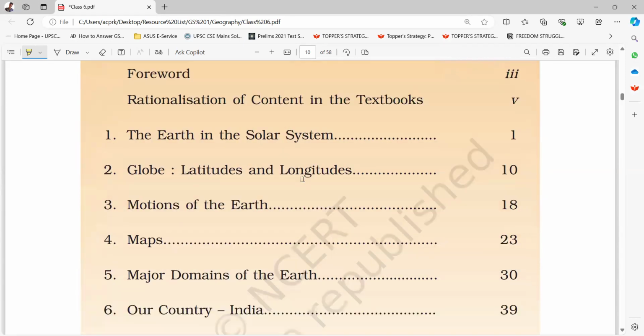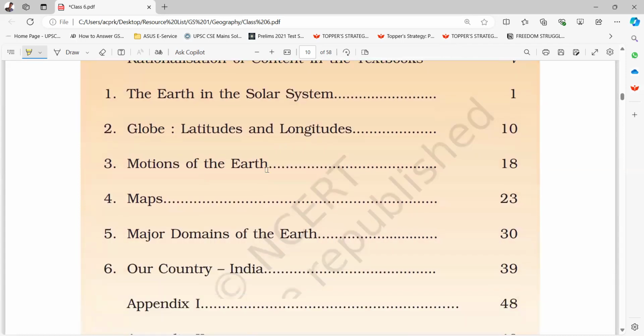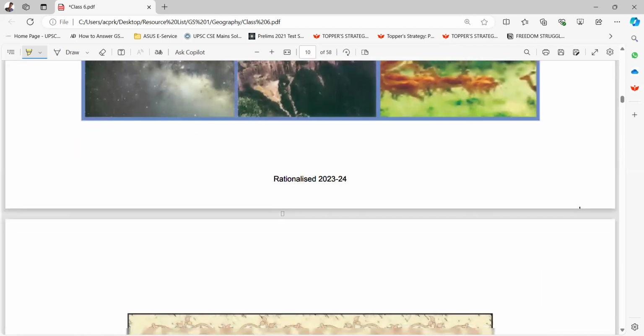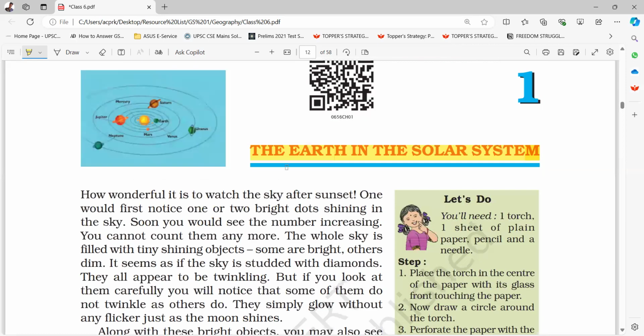Second, globe, latitudes and longitudes. Third, motions of the earth. Fourth, maps. Fifth, major domains of the earth. Sixth, our country, India. The earth in the solar system. First chapter, the earth in the solar system.